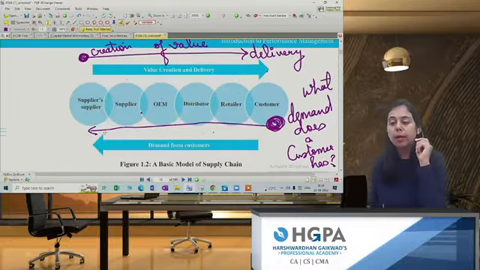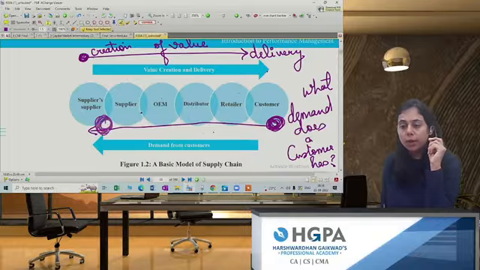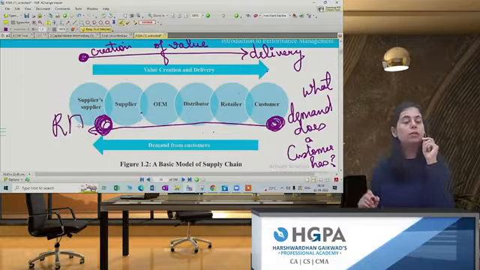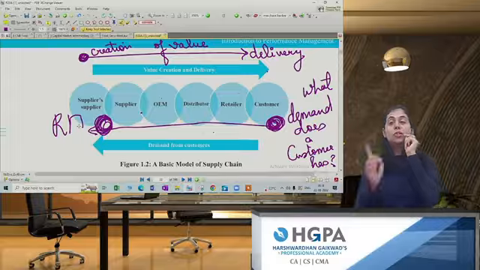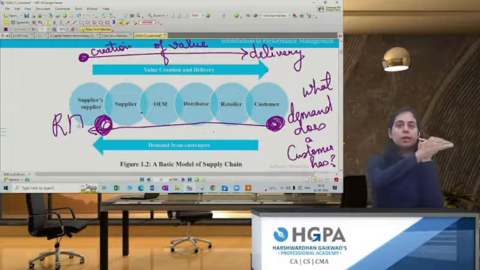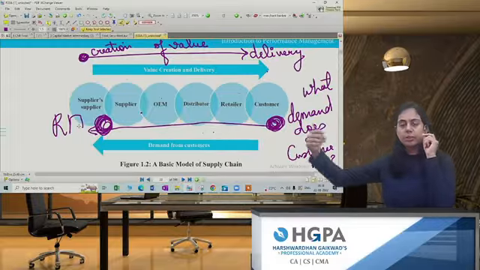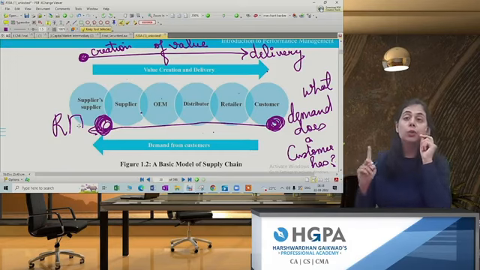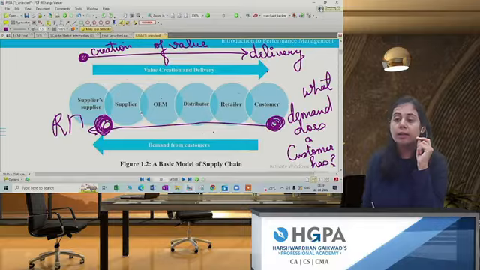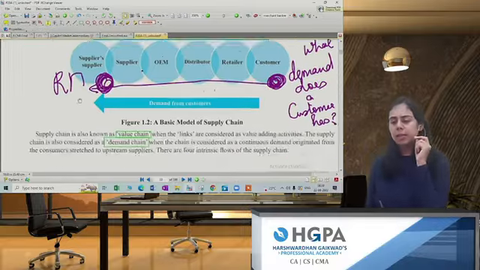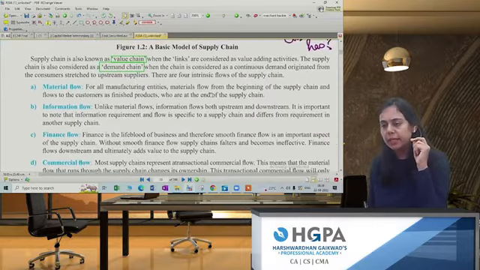Whatever will be the demand of the customer, accordingly raw material will be procured. So there are two angles always. The first angle is you're creating the value for the customer, but the second angle is are you making the product that the customers are demanding. That's it. This is the basic concept which is being explained here.